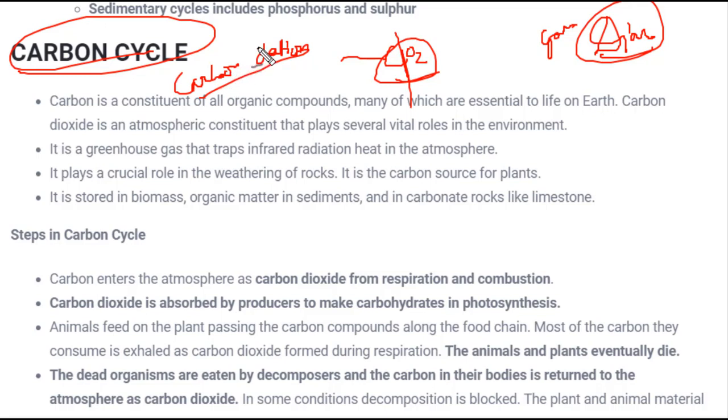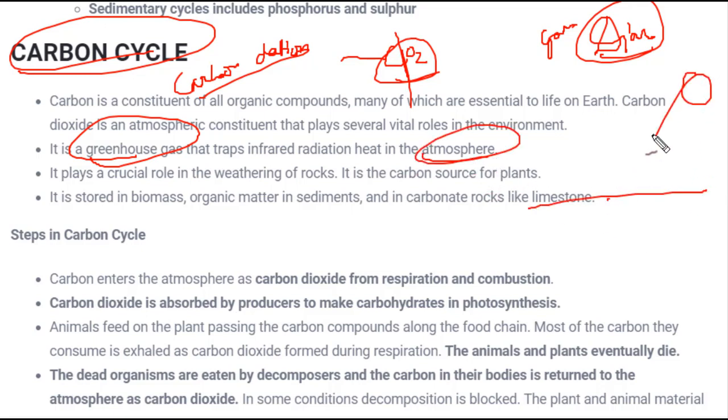Okay, and it is a very important greenhouse gas. What do greenhouse gases do? They trap the infrared radiation, or you can say the heat radiation, in the atmosphere. How do they trap? See, this is Earth's surface. From the sun comes solar radiation. Some of the heat is absorbed by all the gases present in the atmosphere. So these are the greenhouse gases which absorb this heat and help to maintain the temperature of Earth's surface.